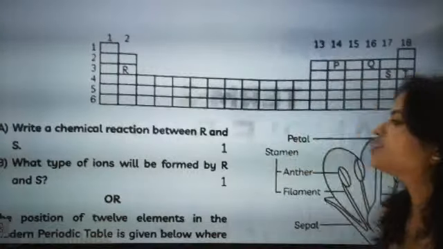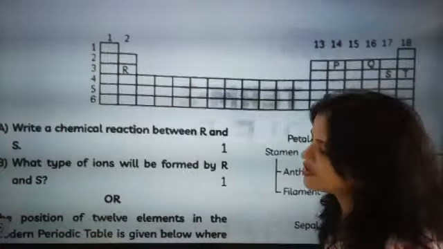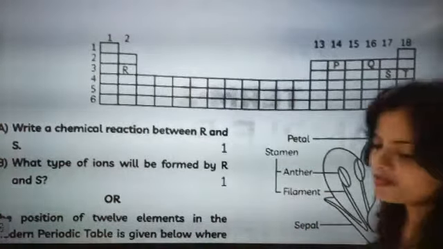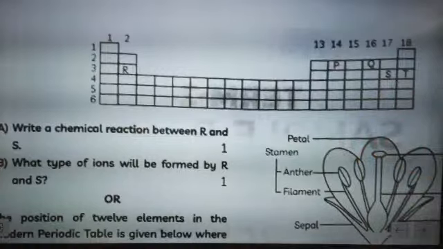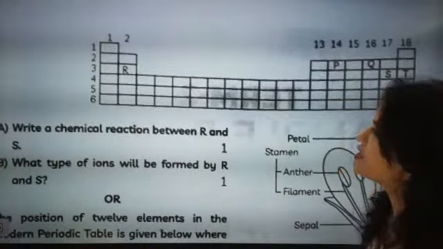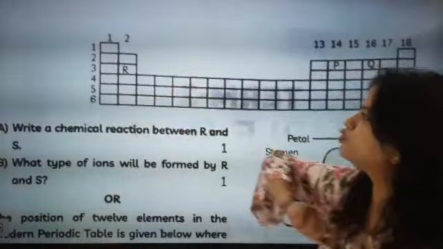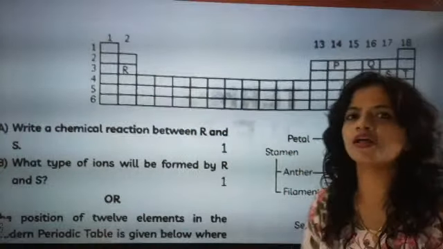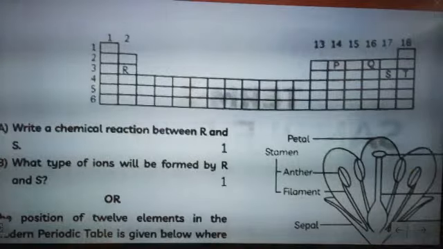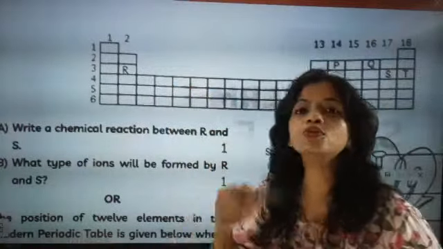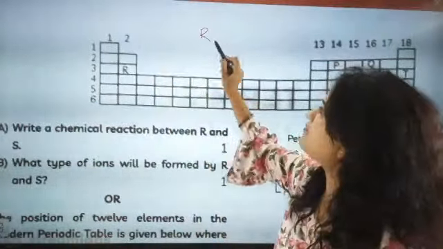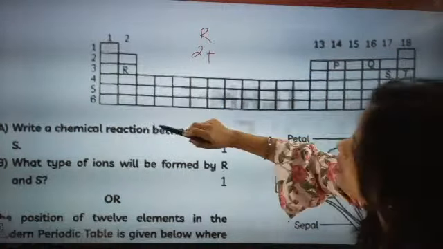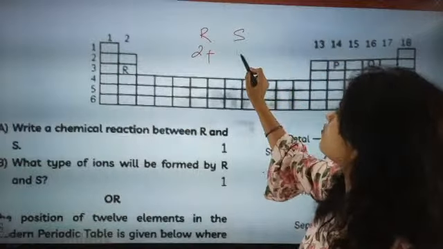Write a chemical reaction between R and S. What will happen? R is group 2, S is exactly group 17. There is no story left here. Valency, sir, valency. So here R belongs to group 2, so R will have valency 2 plus. S belongs to group 17, so S will have 1 minus.